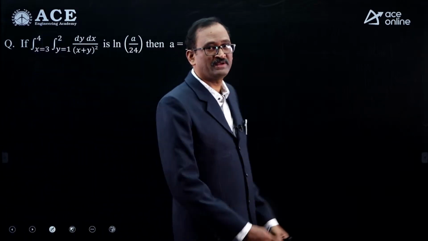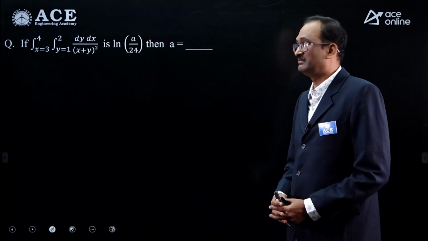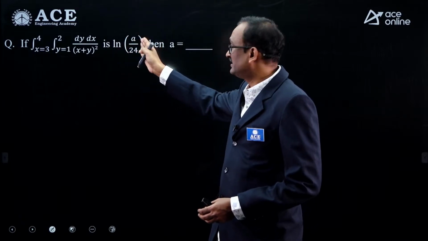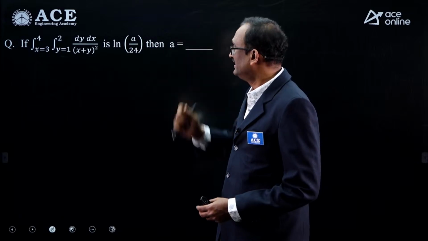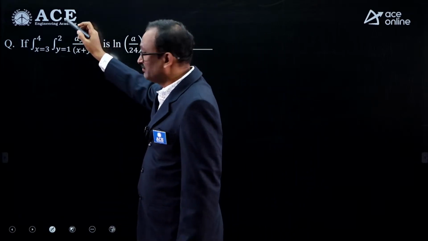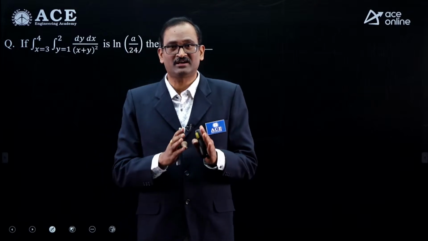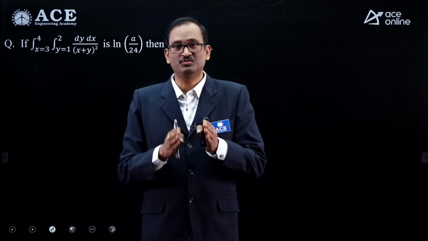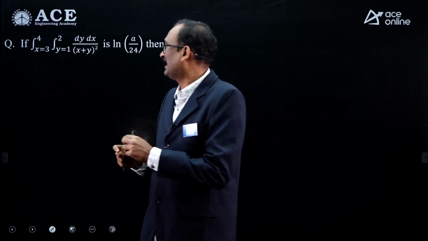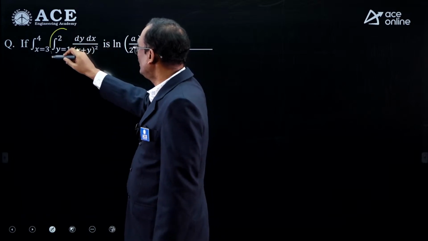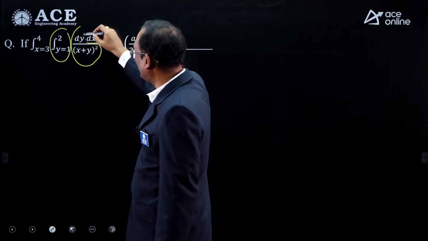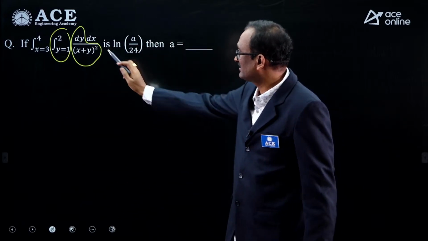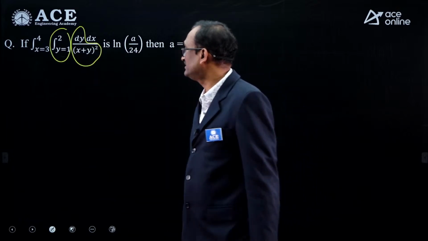Now observe one problem that has been given from multiple integrals, but it's a simple question. The value of this double integral is logarithm of a by 24. Then what would be the value of a? It's very simple. First, all integral limits are constant limits, so the order of integration is not important. That means you can integrate first y and then x, or you may integrate first x and then y. I am integrating with respect to y right now. When you are integrating with respect to y, y is the only variable, and the other variable x must be kept constant.